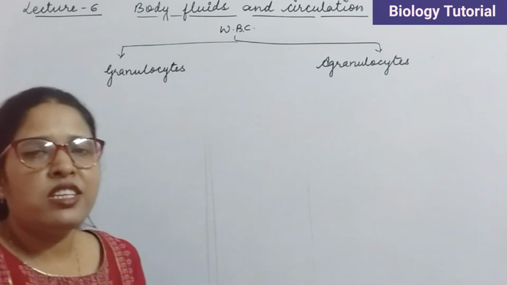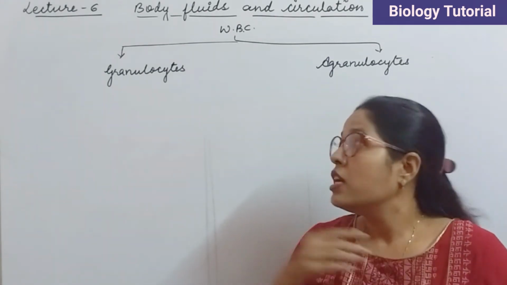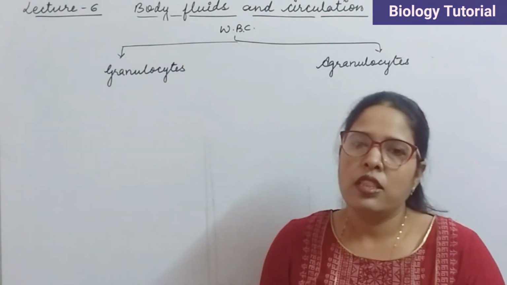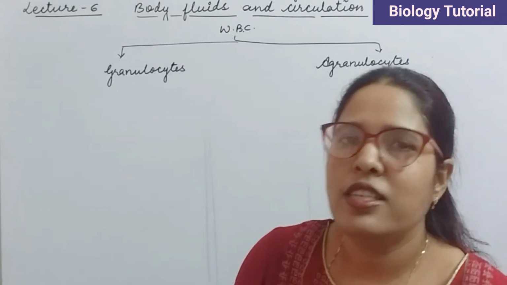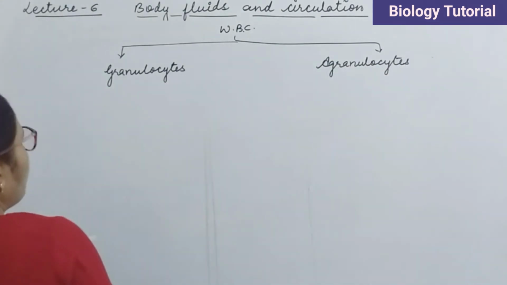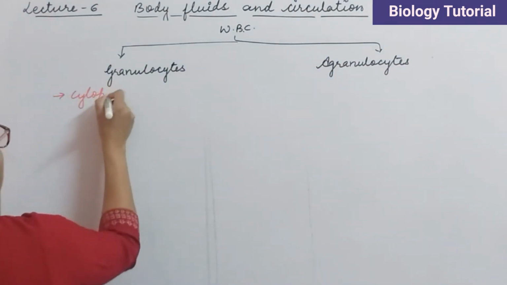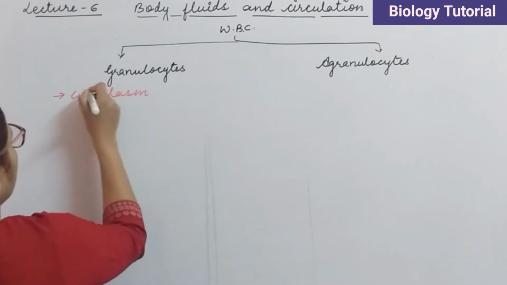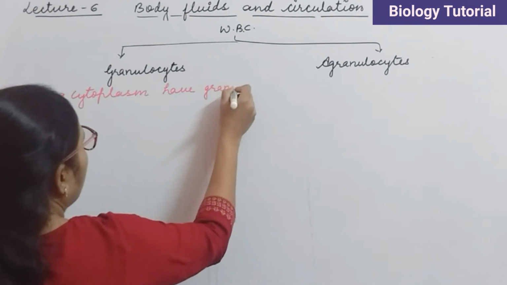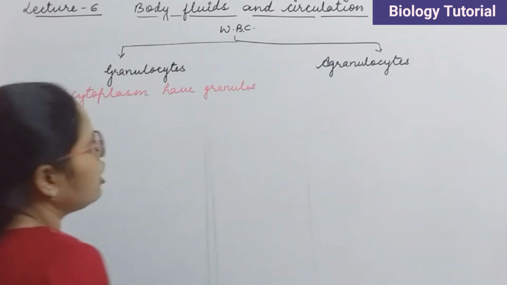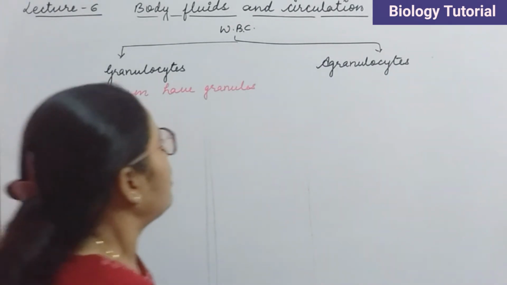If the WBCs are having granular cytoplasm, some type of granules present in the cytoplasm of the granulocytes, that's why they are called as granulocytes. And in agranulocytes, cytoplasm is without granules. So here cytoplasm has granules or the granular structure. These granules are different in the different type of granulocytes. We will discuss it later.